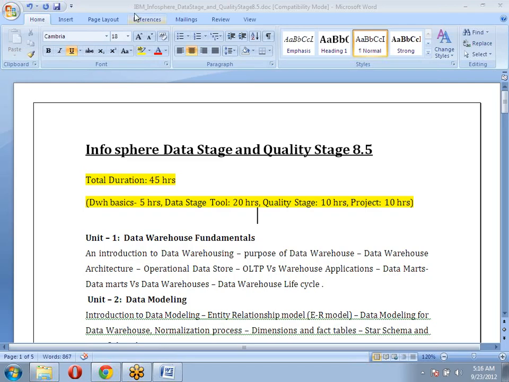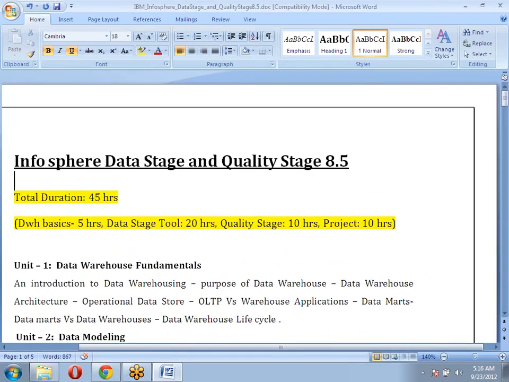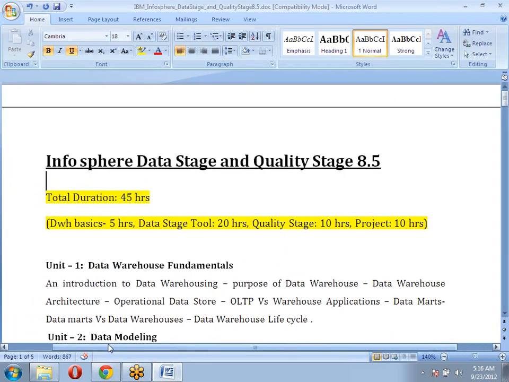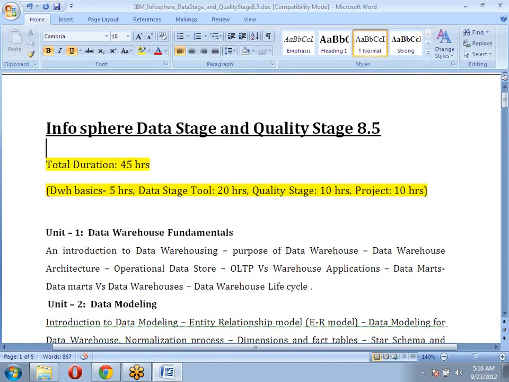Coming to DataStage, what details we are going to cover, and what topics are required to get a job, those details we are going to discuss now. The tool we are going to cover here is InfoSphere DataStage and QualityStage version 8.5 and 8.7. The duration will be nearly 45 hours in total, including data warehousing fundamentals for 5 hours, DataStage tool for 20 hours, QualityStage for 10 hours, and project for 10 hours.